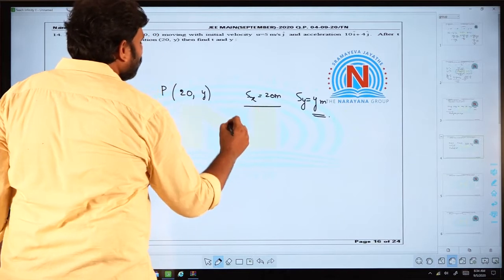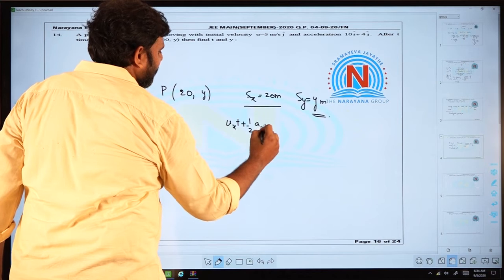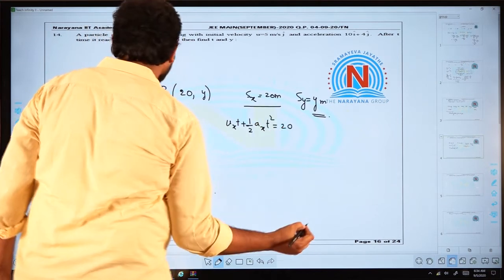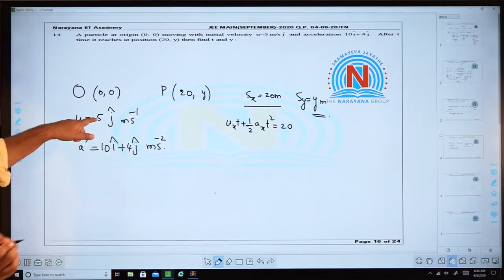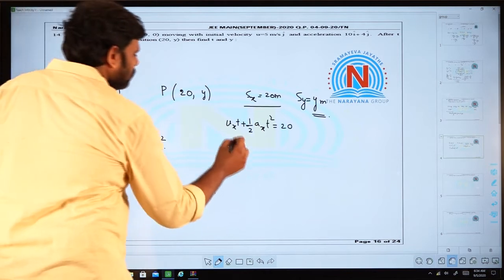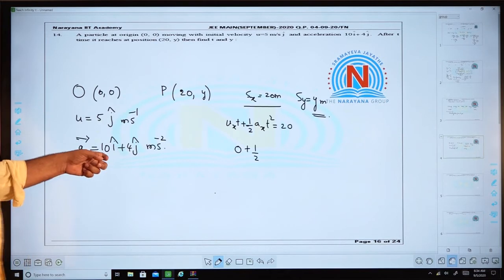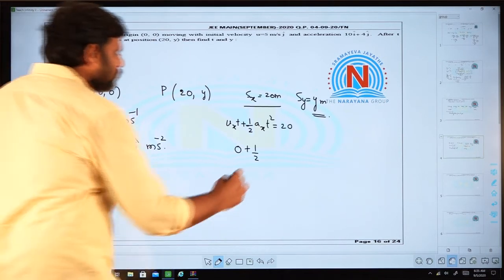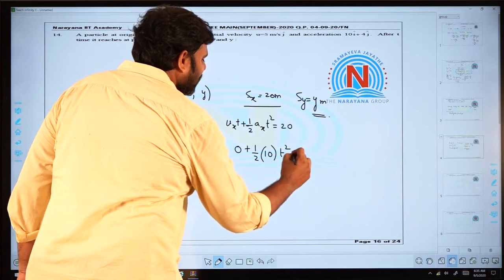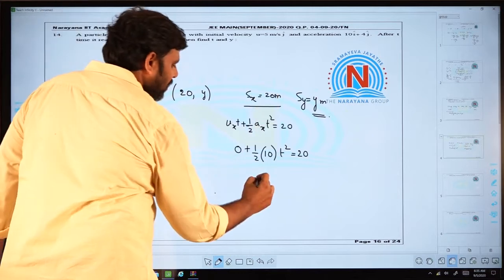So you know that you can write this as 20, and the initial velocity of the particle is along y axis. Along x axis it does not have any velocity, so it will be 0 plus half. What is the component of acceleration along x axis? It is 10 meter per second square into t squared, where t is the time that the particle takes to reach point P.